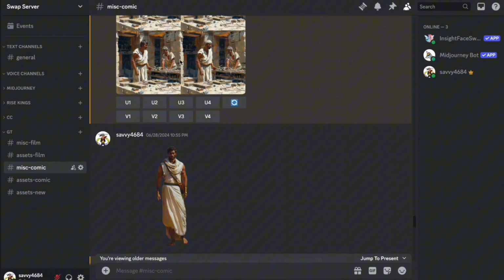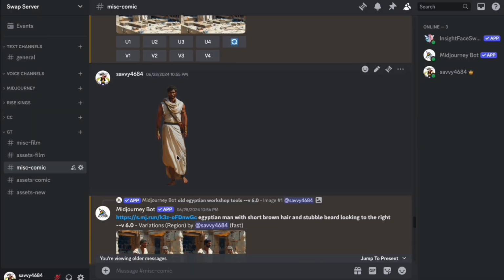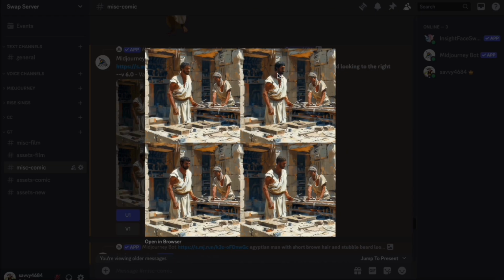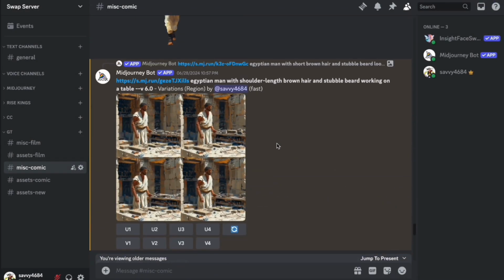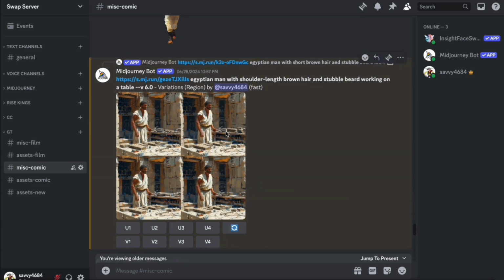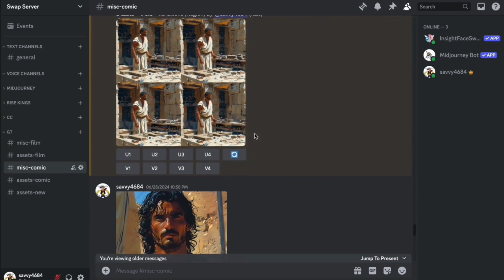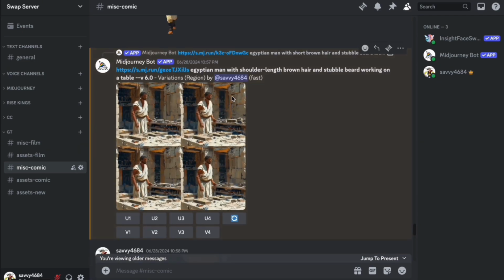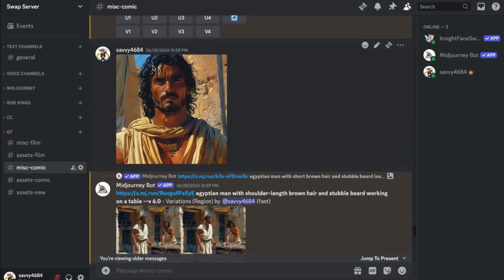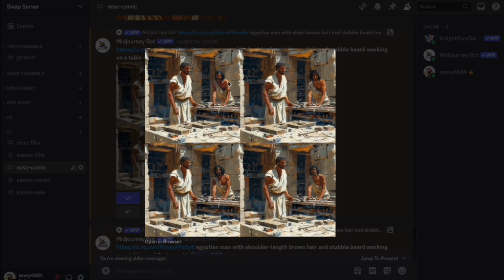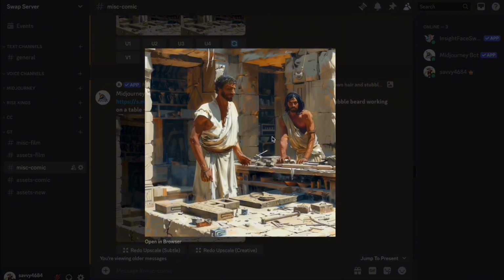Then I changed this character here with again my guy. You can see the results were quite a bit closer. It might not be perfect, but it's definitely getting you quite a bit closer to the end result that you wish for. Then I went to changing the second one, and sometimes it happens that here this guy was just gone completely, so you have to play around with it as mentioned. What I did instead of selecting the entire guy on the right side was I just took the face shot and changed the face of the guy. I had my final shot right here, which I then later zoomed out.